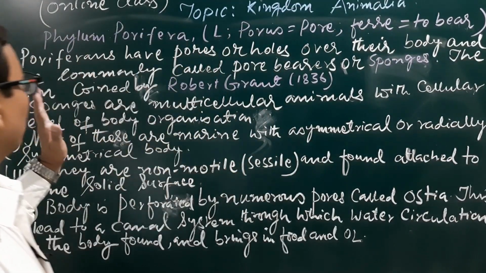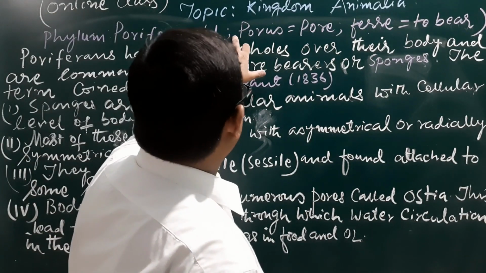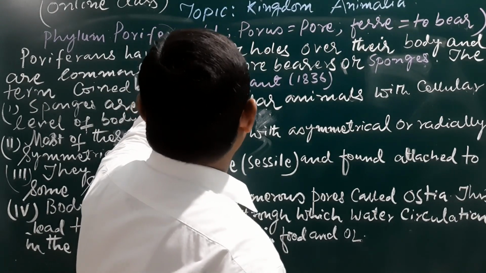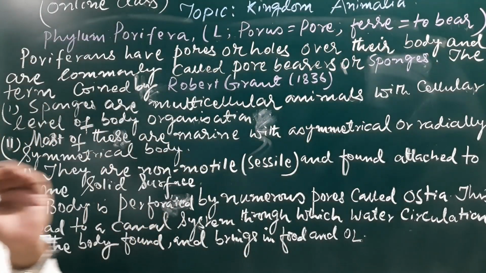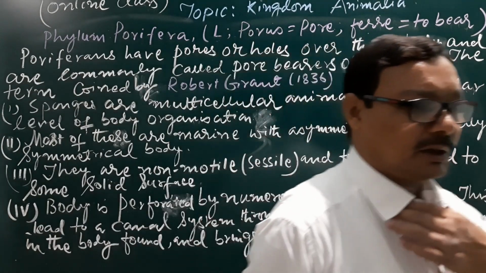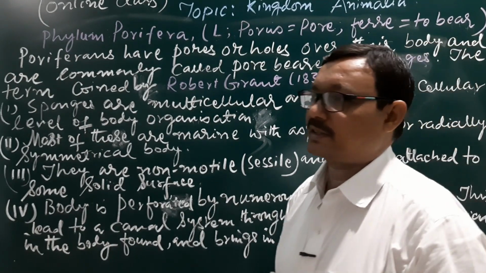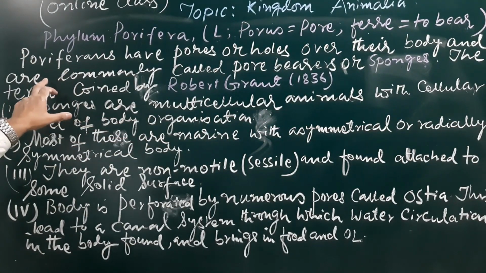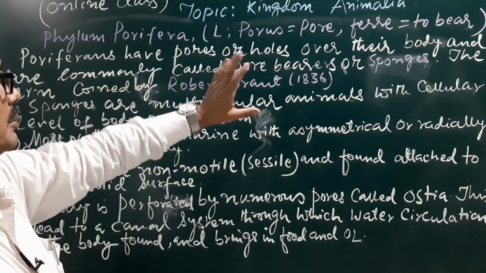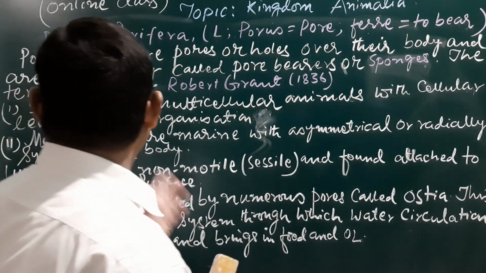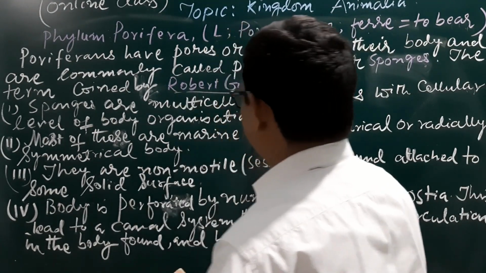Here are the characteristic features of Phylum Porifera. It is derived from the Latin, where por means pore, and fer means to bear. That means such a group of animals which possess pores on their entire body surfaces. Poriferans have pores or holes over their body and are commonly called pore bearers or sponges. The term was coined by Robert Grant in 1836.